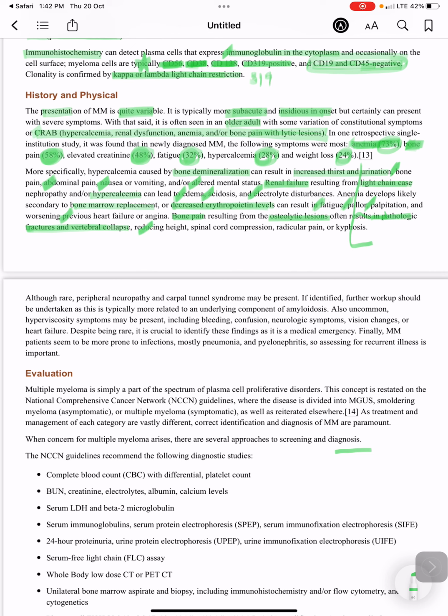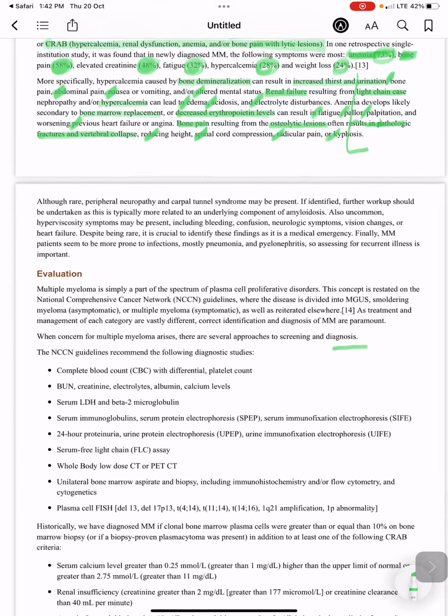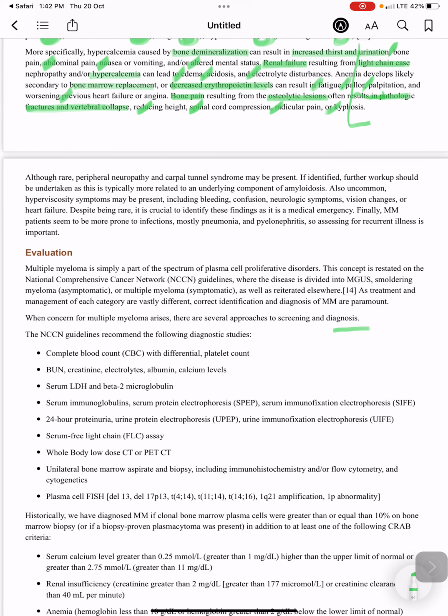With vertebral collapse, the height will be reduced, and there can be spinal cord compression, radicular pain or kyphosis. Although rare, peripheral neuropathy and carpal tunnel syndrome may also be present.